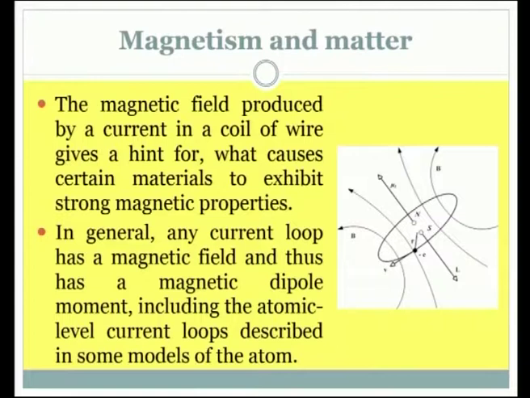The magnetic field produced by current in a coil of wire gives the hint for what causes certain materials to exhibit strong magnetic properties. In general, any current loop has magnetic field and thus has a magnetic dipole moment, including the atomic level current loops described in some models of atoms.